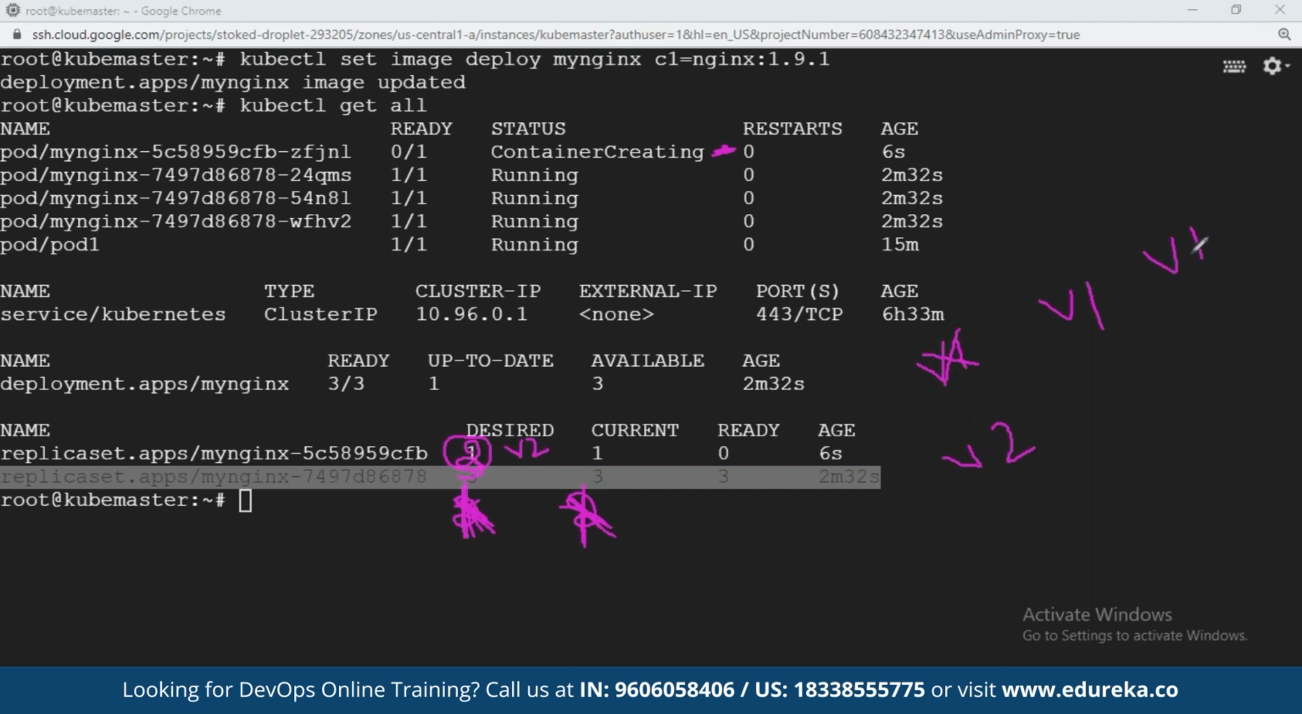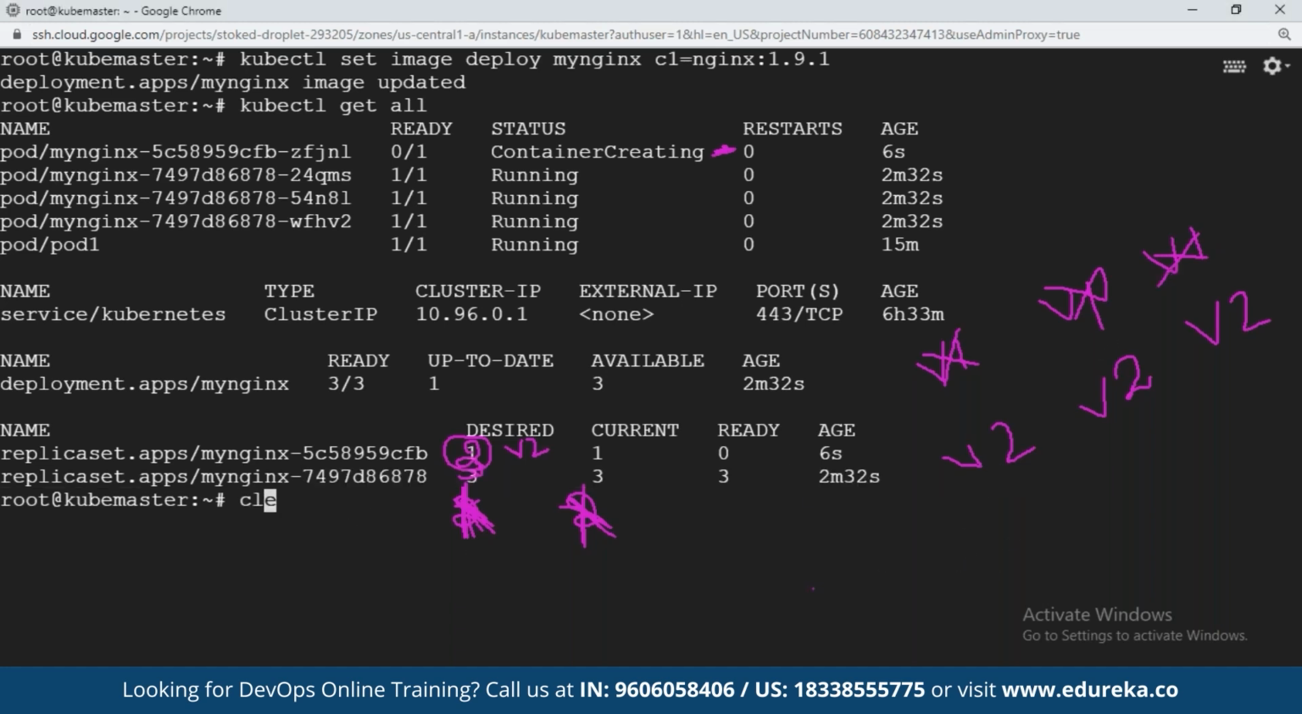3 replicas in the cluster. User requests are still managed. Now it will again create one more replica with version 2. This will be deleted once this is up and running. Again create one more replica with version 2, delete. This is how rolling update happens.